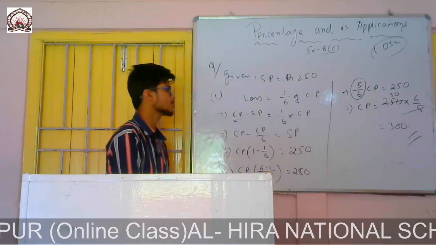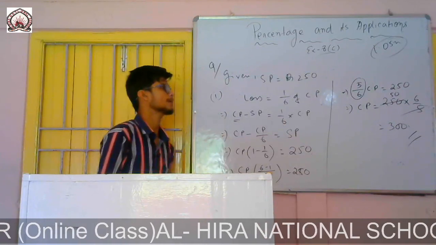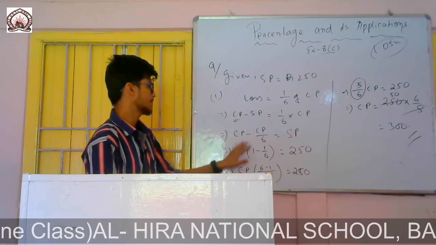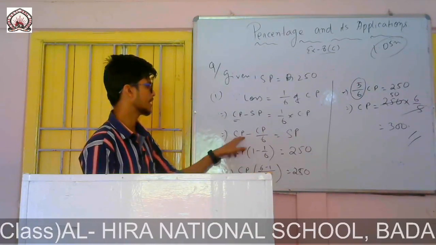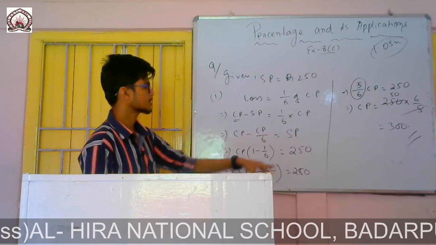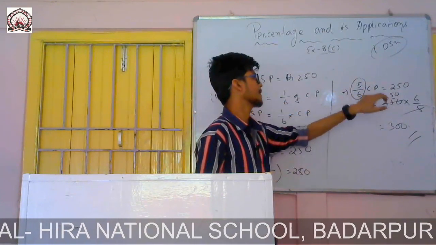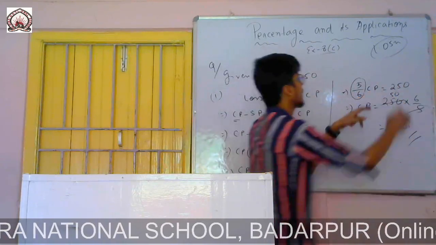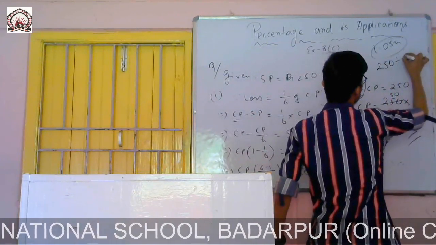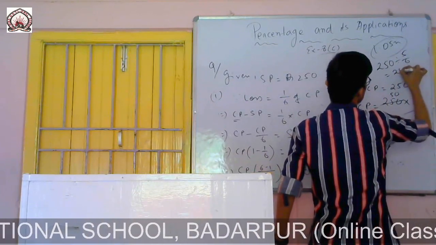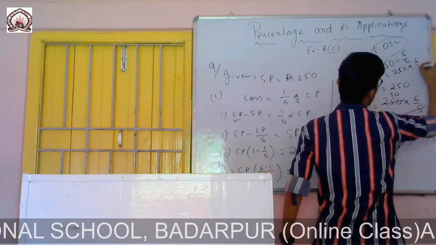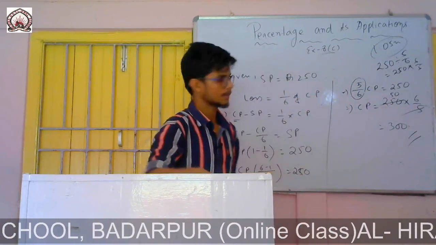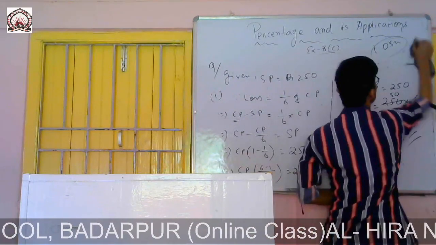Loss equals 1/6 of CP. CP minus SP is 1/6 of CP. Simply I transposed this one. It became minus CP by 6. Then from there I took CP common. There was left 1, there was left 1 by 6. I subtracted, I got 5 by 6 CP. So we know that if I change the side, multiplication becomes division. So it will be like this: 250 divided by 5 by 6. Then if I change this one, it will be multiply, it will be 6 by 5. So I directly wrote this one as 6 by 5. So I got the cost price as rupees 300.